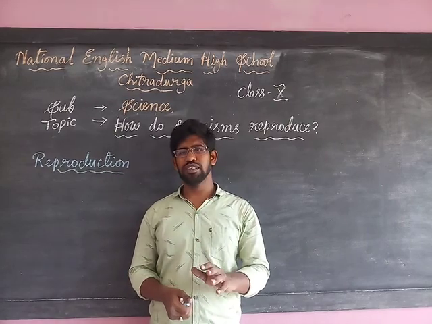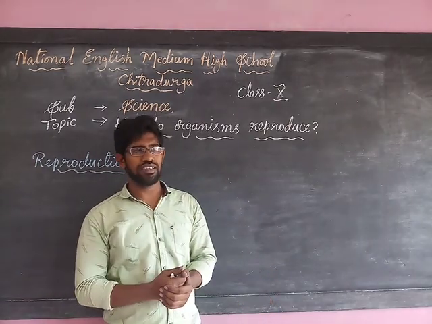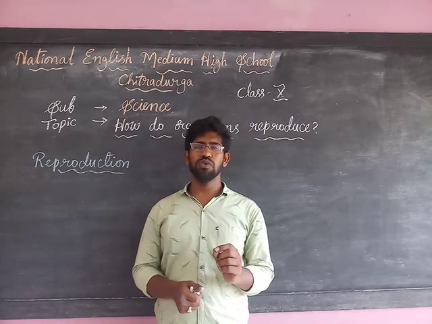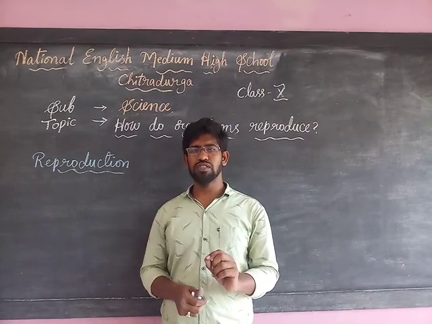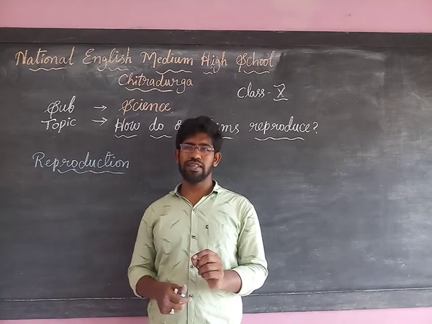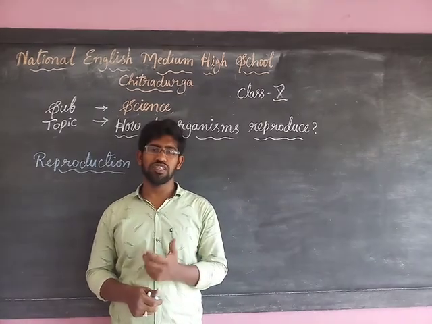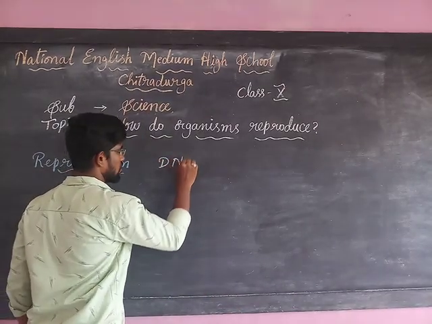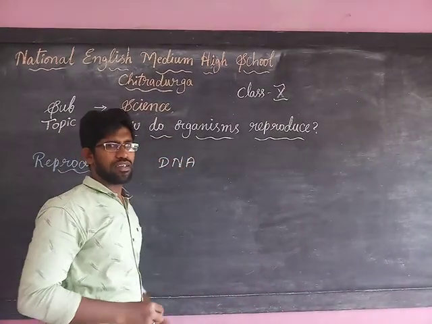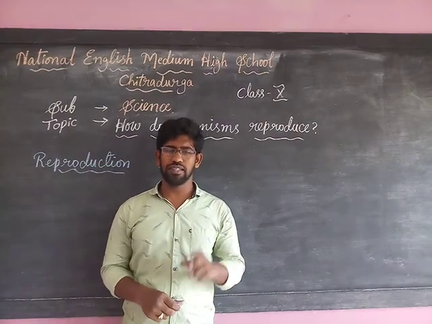Dear students, as we studied in the previous classes in 8th standard, the chromosomes present in the nucleus of a cell are responsible for inheriting the characteristics from the parents to the next generation in the form of DNA. Just recall, what is DNA? Deoxyribose nucleic acid. Yes, of course.